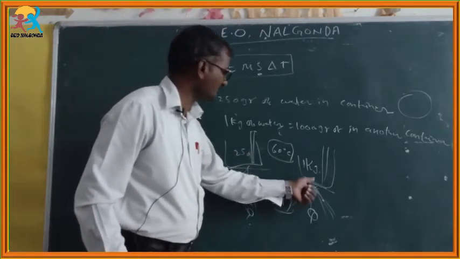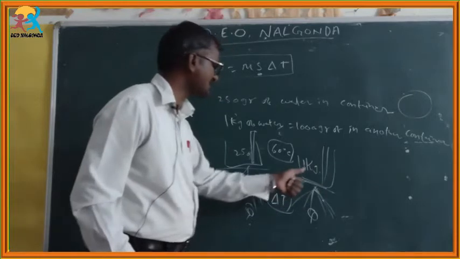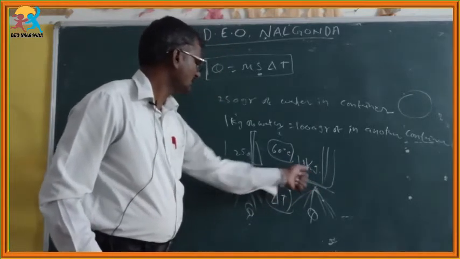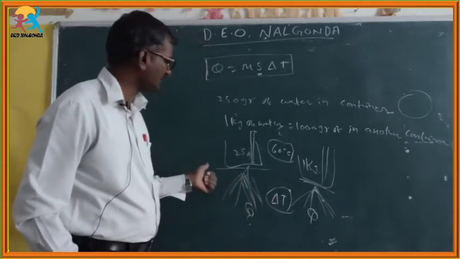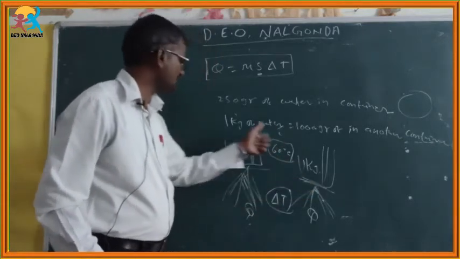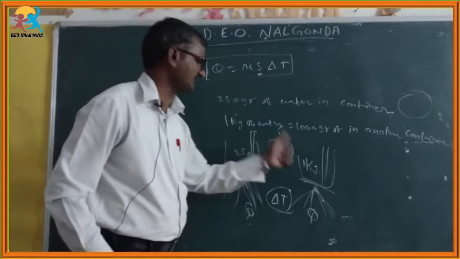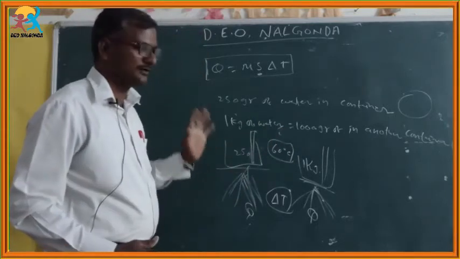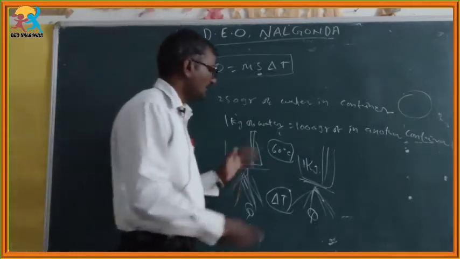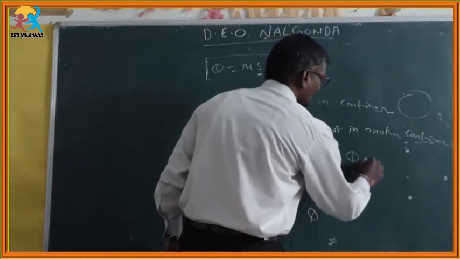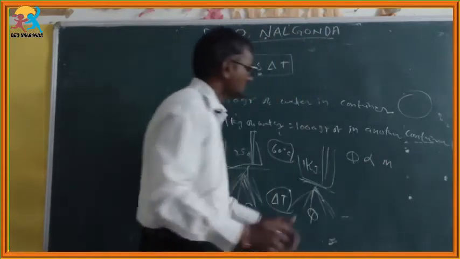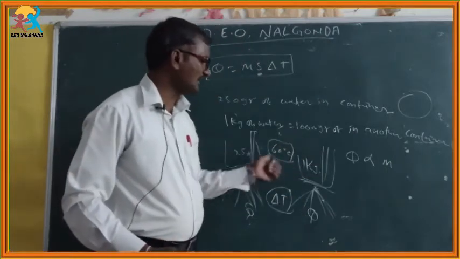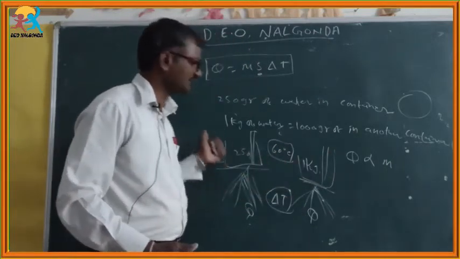In that second system, the time is more because of more mass. At equal temperature, when these two reach here, one is taking more time and the other less time, because of mass. So finally, we can conclude one thing here: mass also plays a role in the rise in temperature, or the change in temperature, of the system.